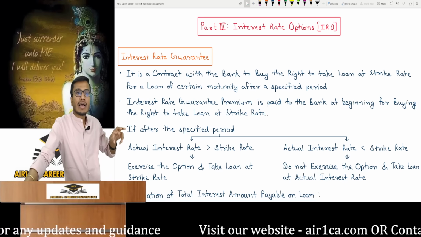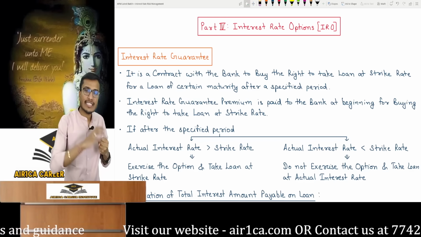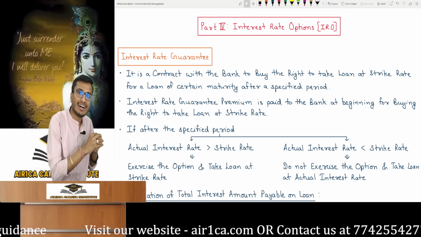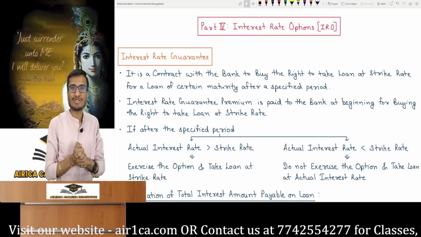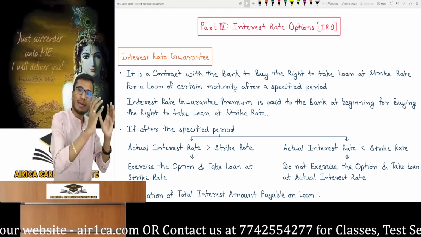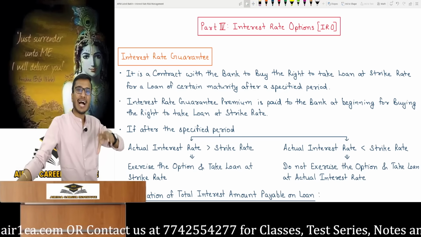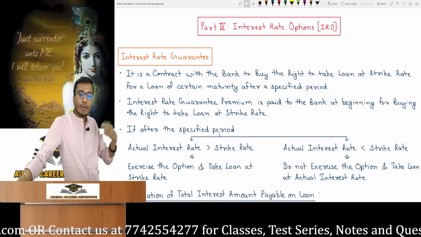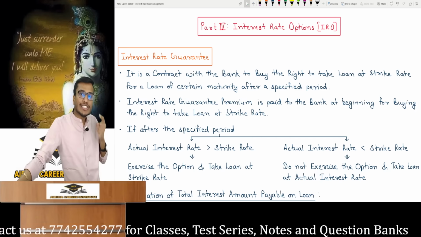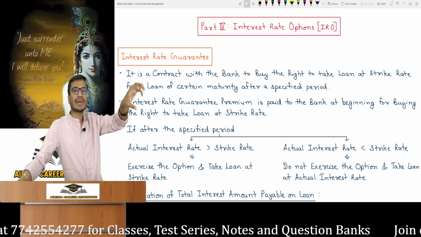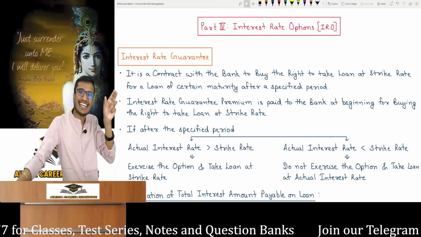What did I say in FRA? I will take a 3-month loan from you at a 10% rate 6 months from today. So after 6 months, I will have to take it at a 10% rate. In an FRA, both gain and loss situations were possible, even though the cash settlement aspect was secondary. But here, I am buying an option from the bank, so I am the option buyer. I have a choice, that's a right. If I want, I can take a 3-month loan from the bank at 10% rate after 6 months. This is called the strike rate. Here 10% is the strike rate of interest.